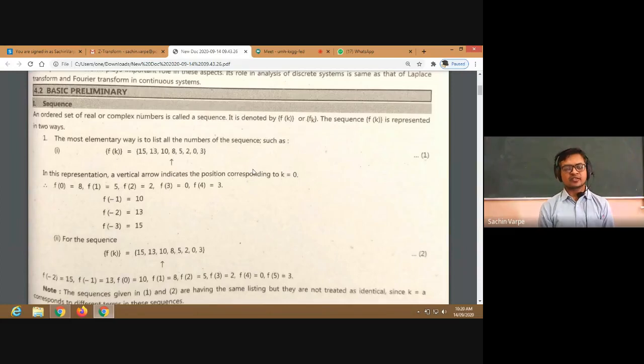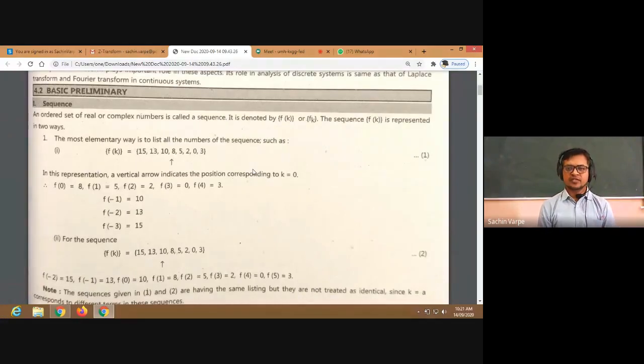So a sequence is actually a collection of well-ordered objects, or well-ordered numbers we can say, isn't it? That is a sequence. An ordered set of real or complex numbers is a sequence. Here it is denoted by f of k, or f of x, where x is a variable, k is a variable here, or simply f suffix k also. These are the notations of sequence. All right, so we are going to use f of k as a notation here, but you can use f_k also.